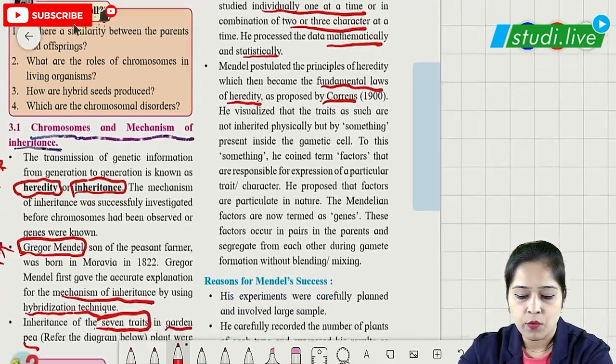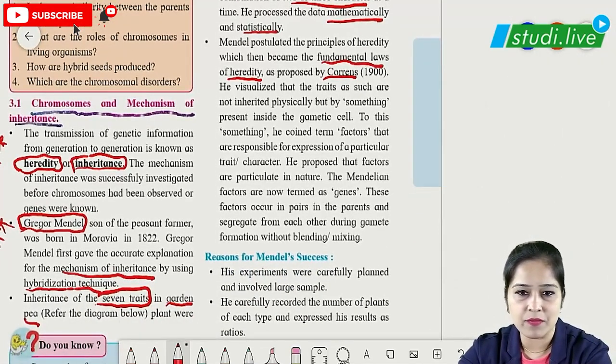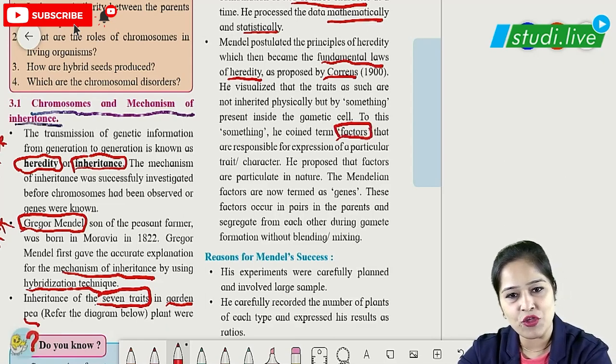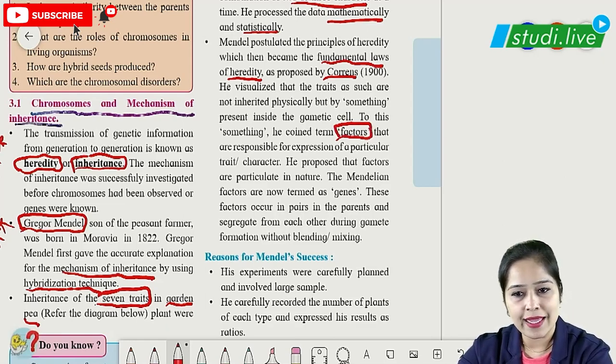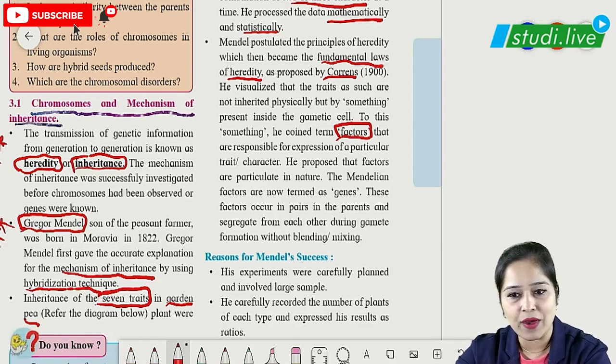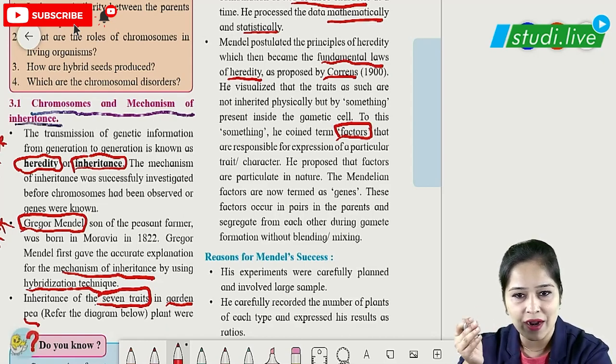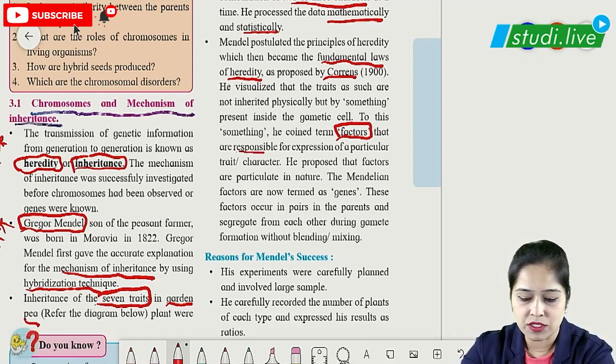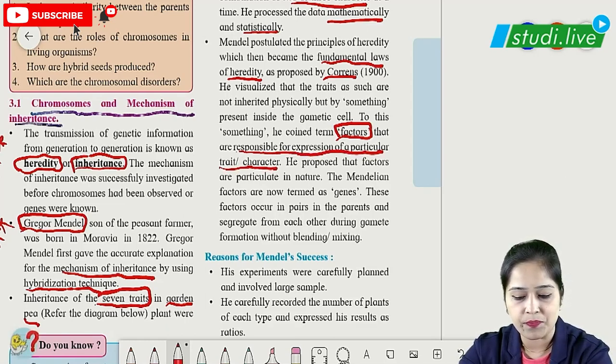Now we start with the next important term which has to be remembered, which is factors. What are factors? Later they were known to be genes, but before they knew what a gene was, they used the term factor. We can define factor as a substance which is responsible for expression of a particular trait or character.